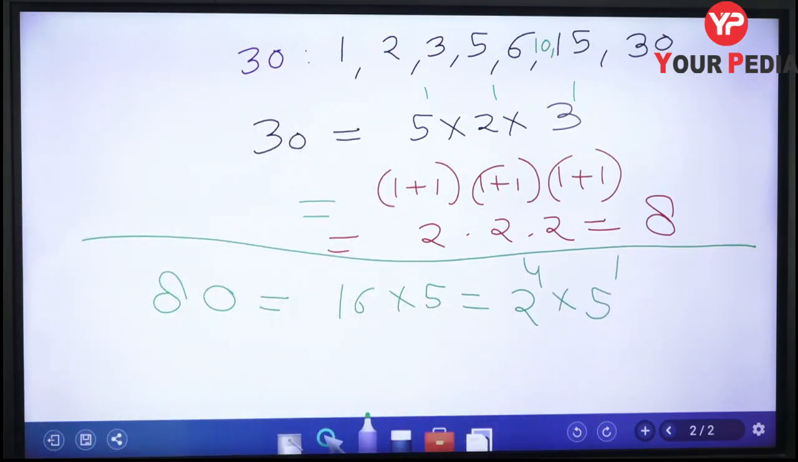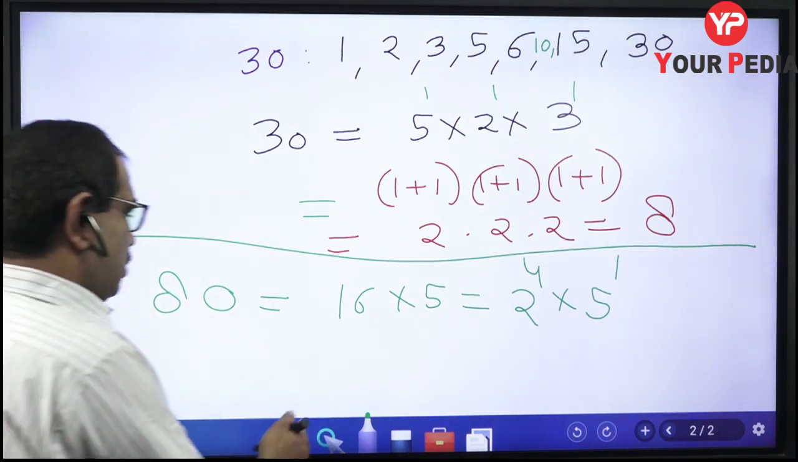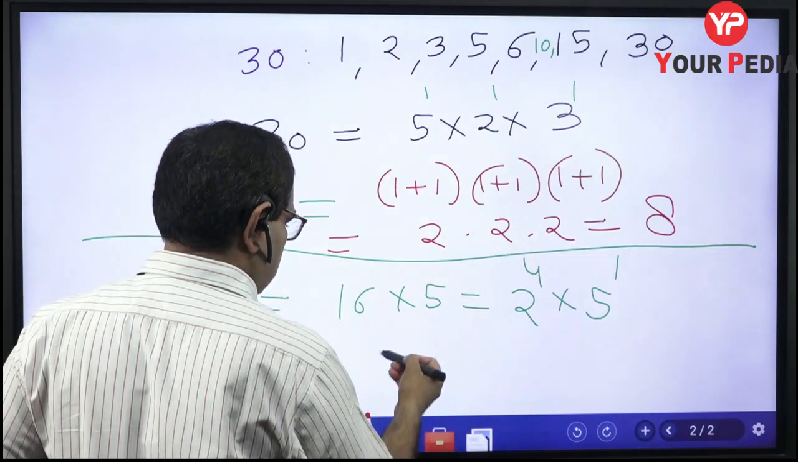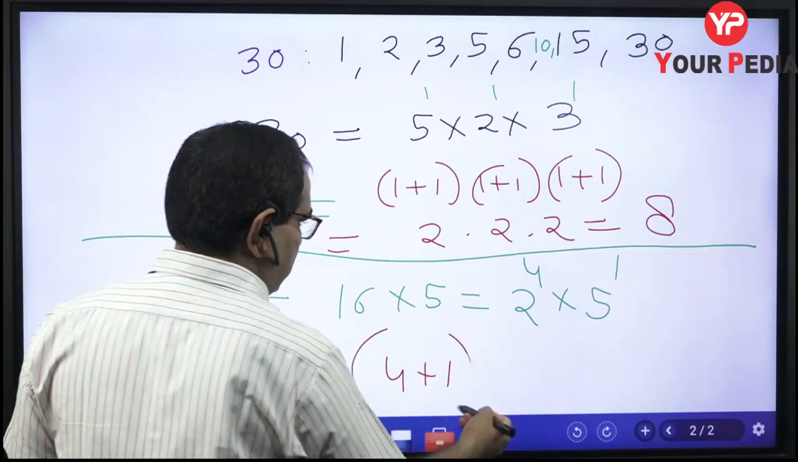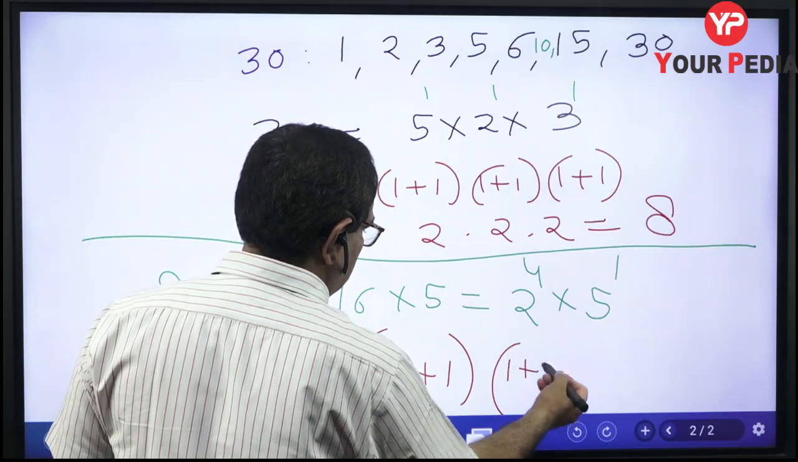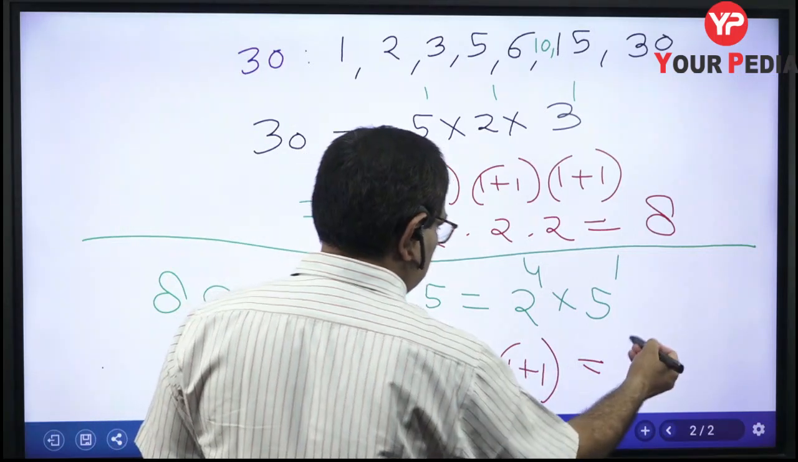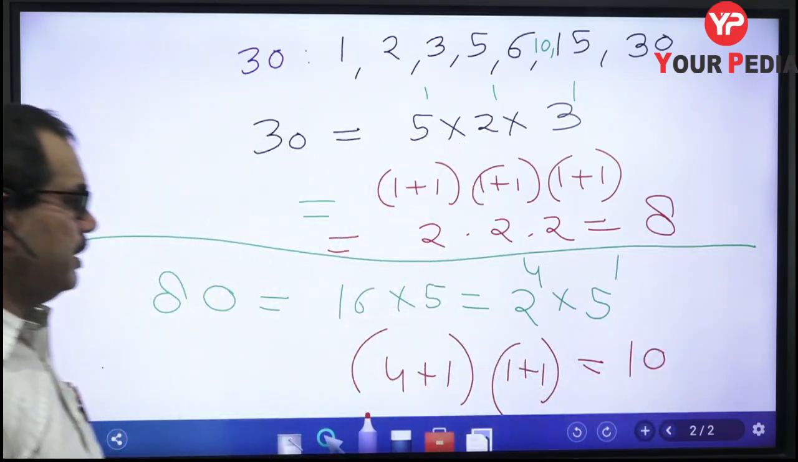So we have expressed it in prime factorization. Okay, 2 and 5 both are prime numbers and they have powers. So now the number of factors is equal to this power 4 plus 1 multiplied by this power 1 plus 1, equal to 5 into 2, कितना होता है 10. So there will be 10 factors.